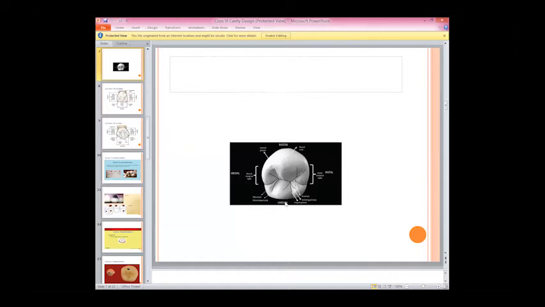Okay, how many cusps do we have in the first mandibular premolar and the second mandibular premolar? How many lingual and how many buccal? How many cusps do we have on the lingual side and how many on the buccal side? I'm talking about the cusps.